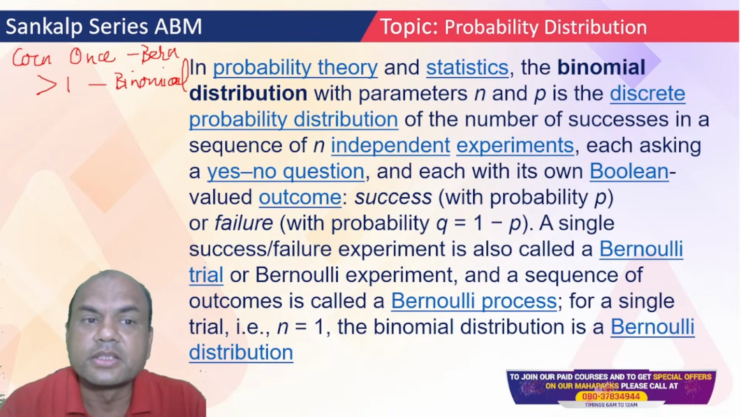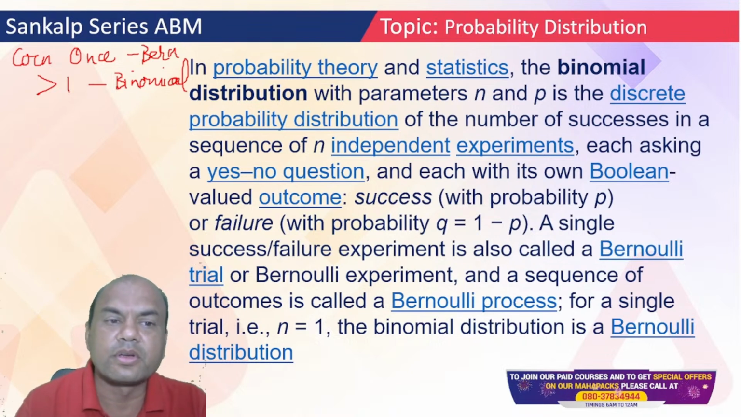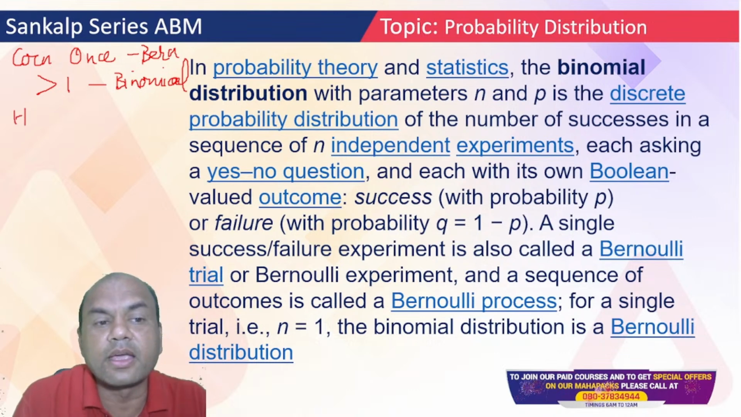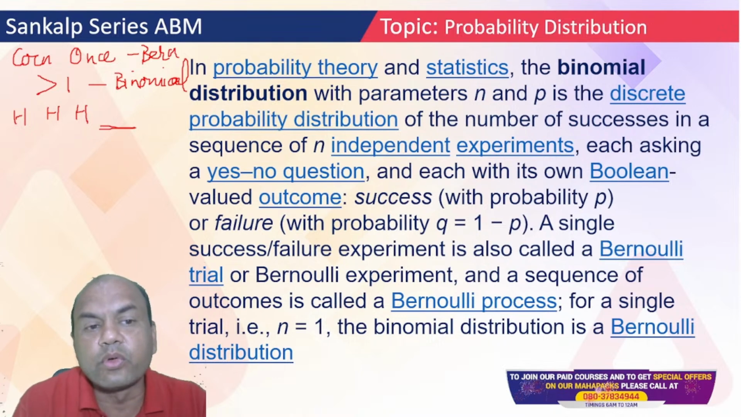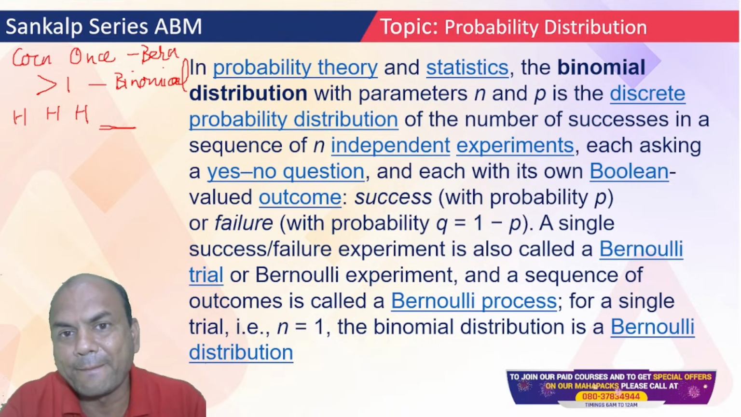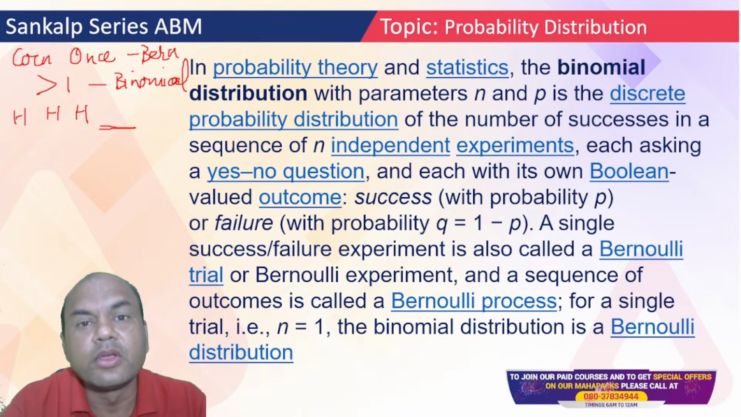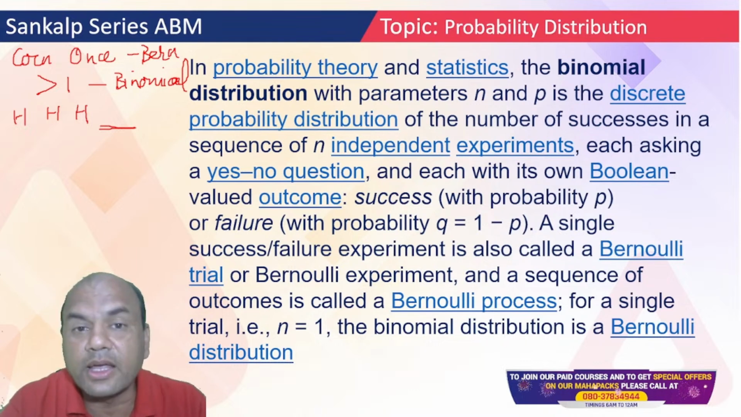So that is binomial. Suppose I ask you one question: I am tossing a coin 5 times. I got head the first time, then again I got head the second time. Third time also I got head. So now the fourth time, can you guarantee me that I'll get a head again? Everyone type in the comment section. Just type yes or no. You can't guarantee me. Why?